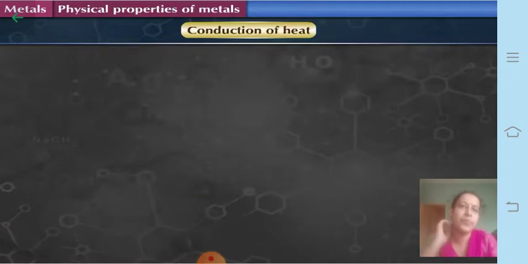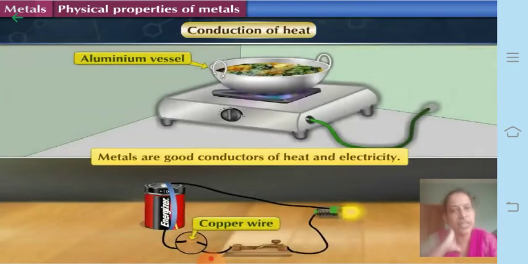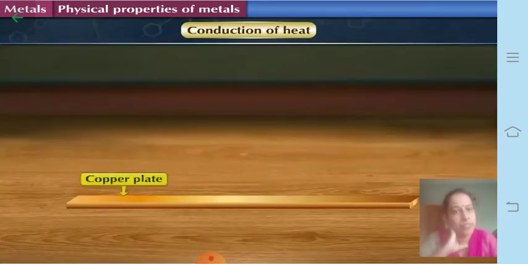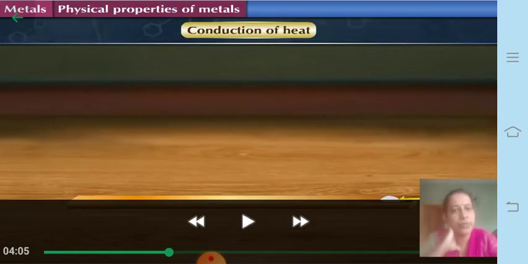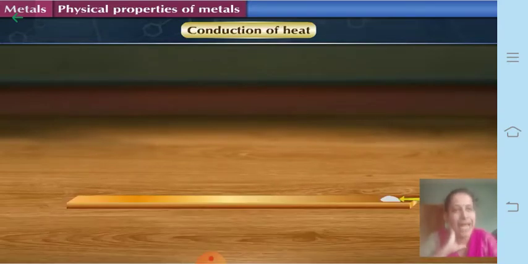Now the next property is conduction of heat. Generally metals are good conductors of heat and electricity. Aluminum is one example and copper is another example, for both electricity as well as heat. Now let us do an example activity here.